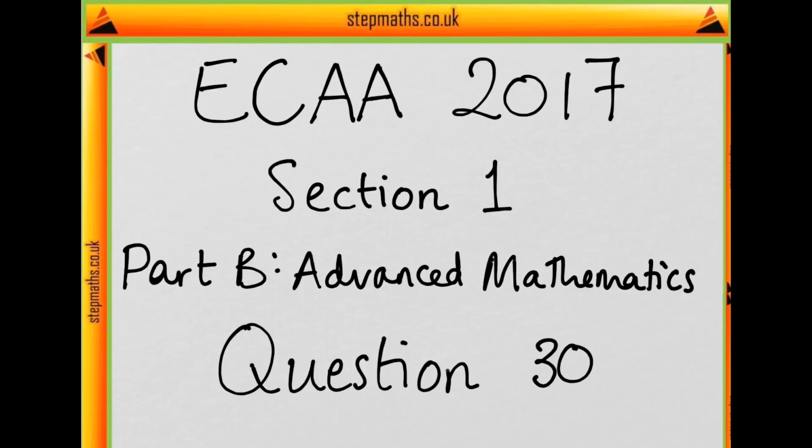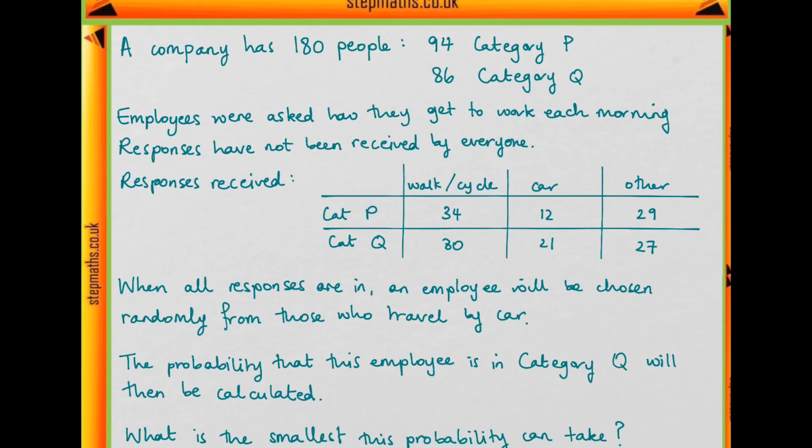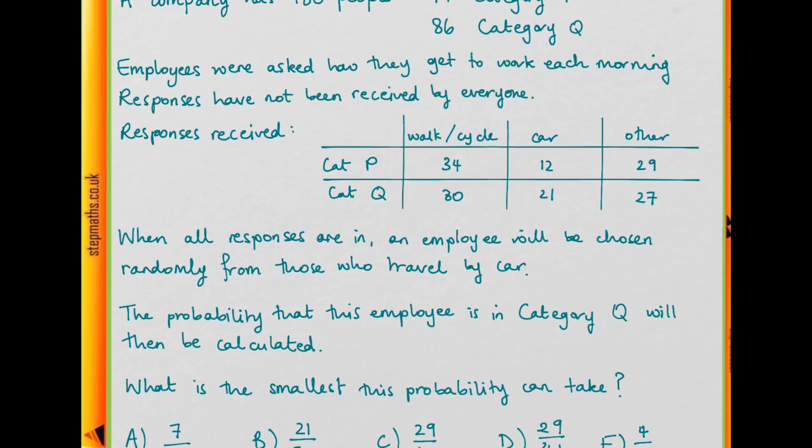Hi, this is ECAA 2017 question 30. For this question, a company has a total of 180 employees. So we have 94 category P employees and 86 category Q employees. And all of these employees were asked how they travel to work each morning.